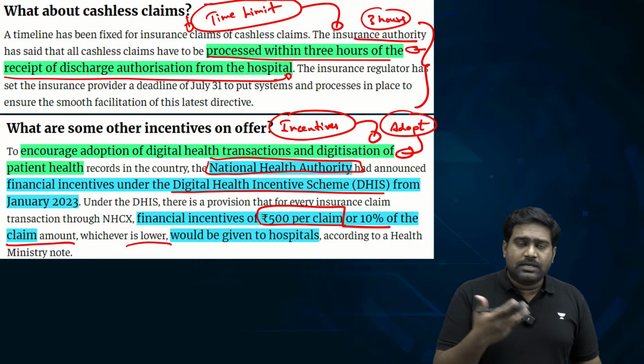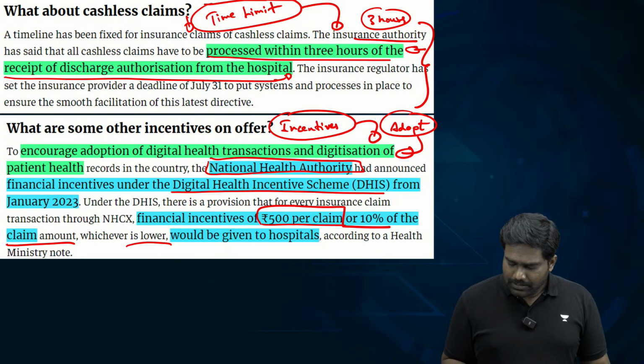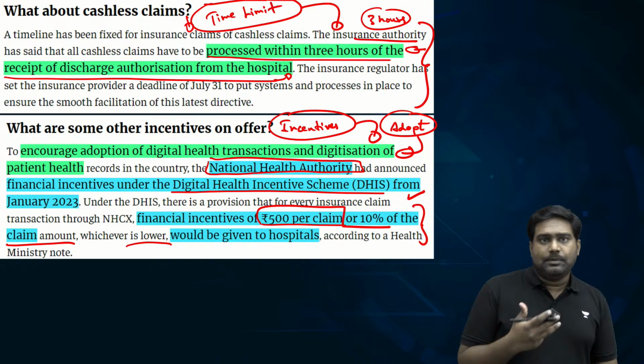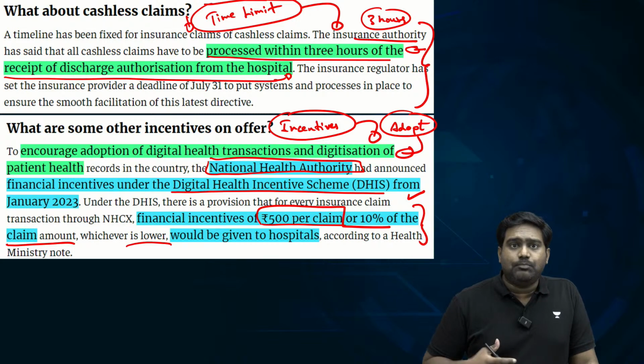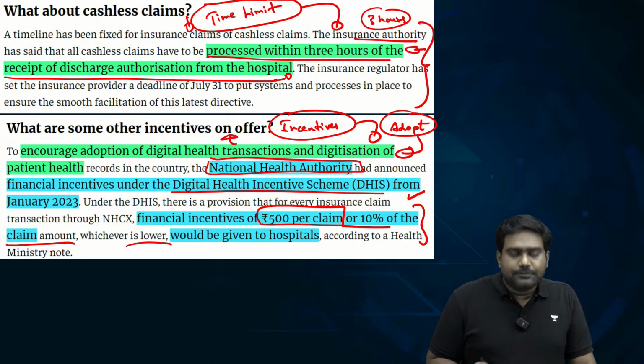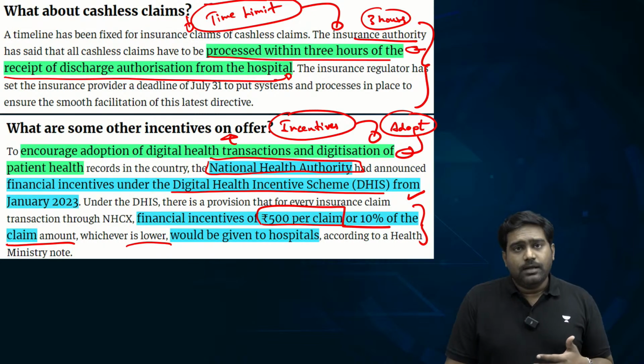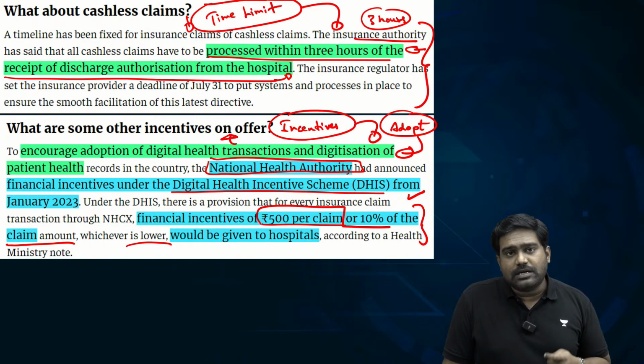It might be a very small amount, but given the total number of insurance claims processed, it could be quite significant for a particular hospital, and it could actually be a positive incentive, right? That could drive hospitals to adopt the platform and thus streamline and simplify the claim process. So this is one of the big reforms that India is introducing in the insurance sector. Of course, there will be challenges in the implementation, from the adoption, digital literacy, to the overall handling of the claim process. There will be a lot of challenges, but if well implemented, this can have tremendous benefits.